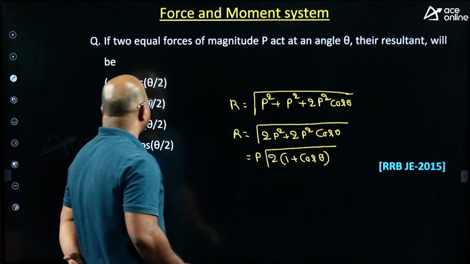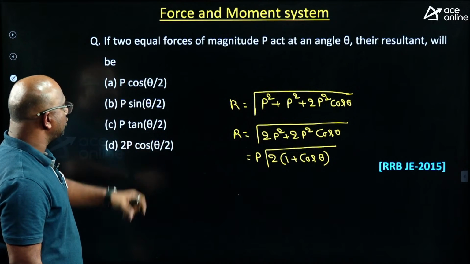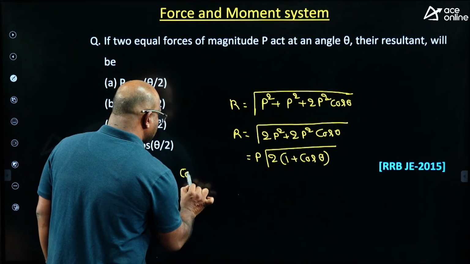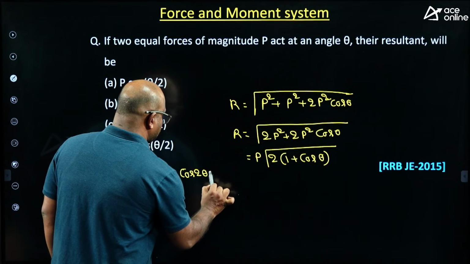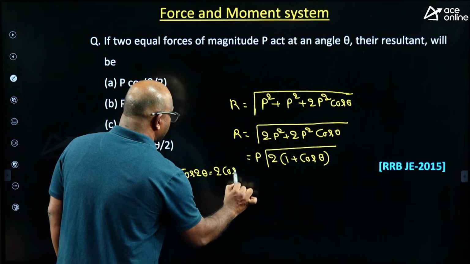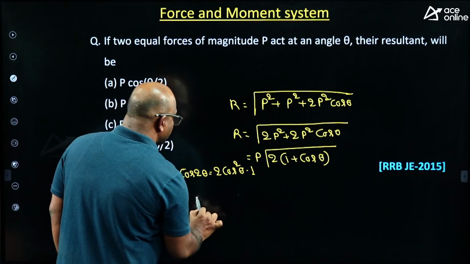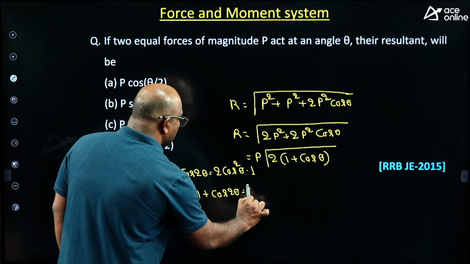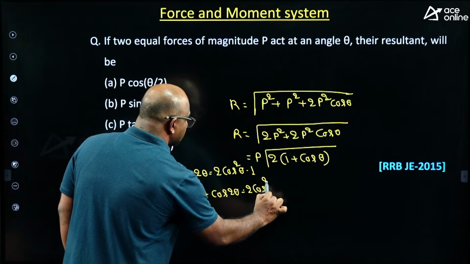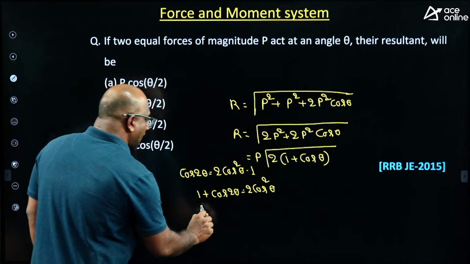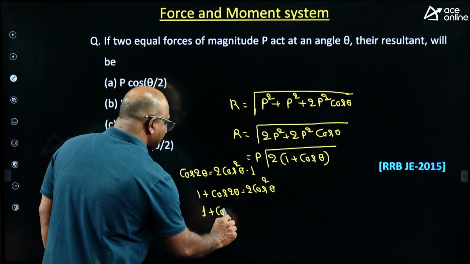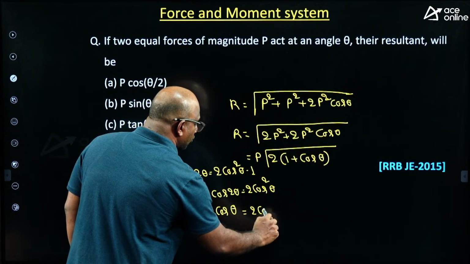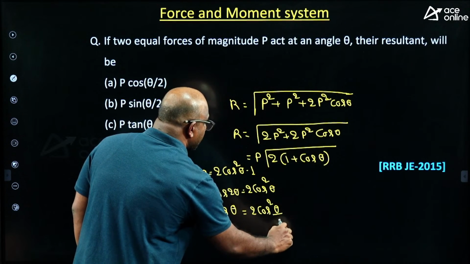But he is asking for the answer in terms of theta by 2, sir. Which one is the correct answer? You know this identity, guys. Cos 2 theta must be equal to how much? 2 cos square theta minus 1, which means that 1 plus cos 2 theta must be equal to 2 cos square theta. Now I want 1 plus cos theta, sir, so by 2 I am going to get 2 cos square theta by 2.